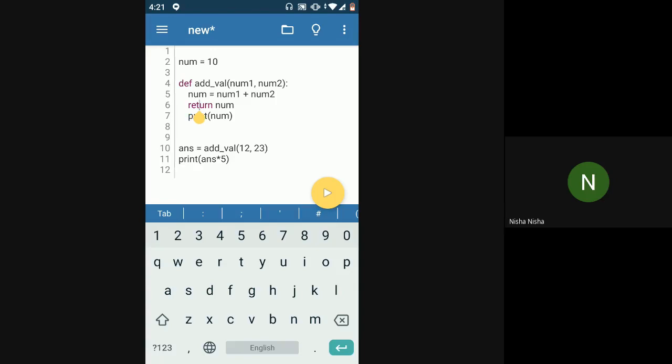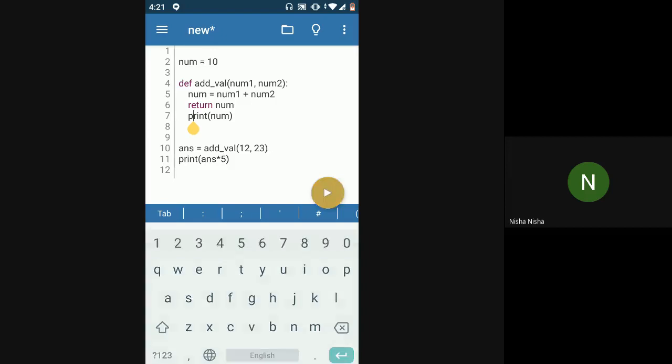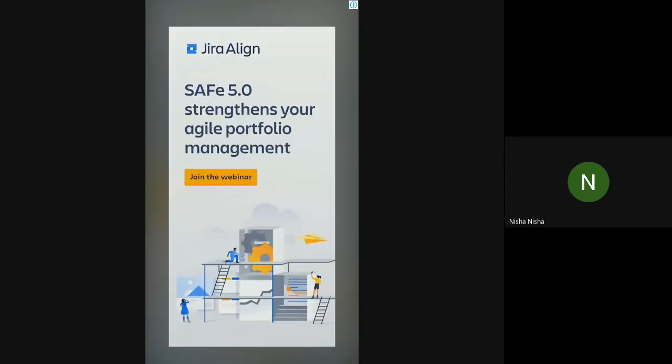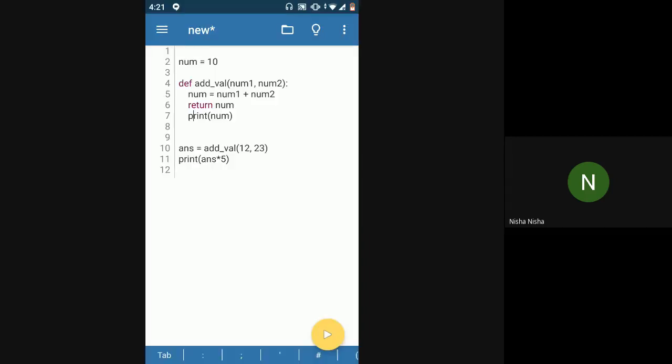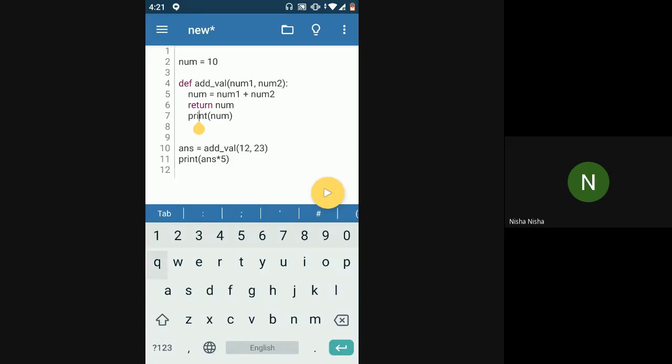That's why it's called return, right? Because it's like returning from the function. After this point, it no more will be a part of the function. So even if you have certain lines here, these lines will not get executed. After line number 6, the control will directly come to wherever the function is being called. Which means here, line number 10 will get executed and addVal will be called.